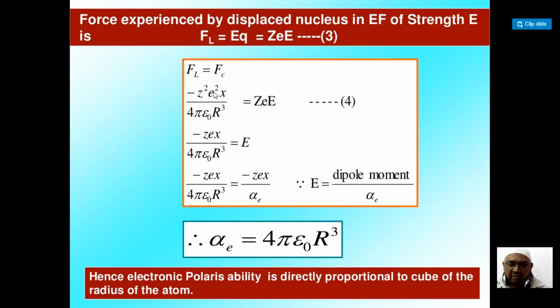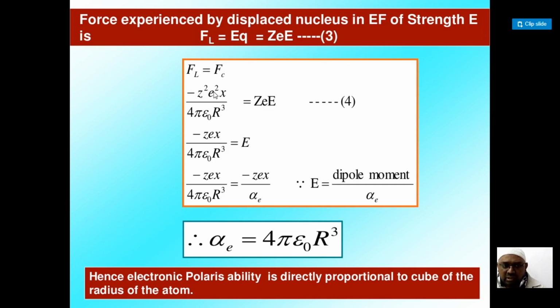Just now we got the value of Fc, minus Z²e². At equilibrium, the repulsive and attractive forces are equal. So at equilibrium FL is equal to Fc: minus Z²e²x by 4π epsilon naught R³. This is equal to the Lorentz force, Ze into E.